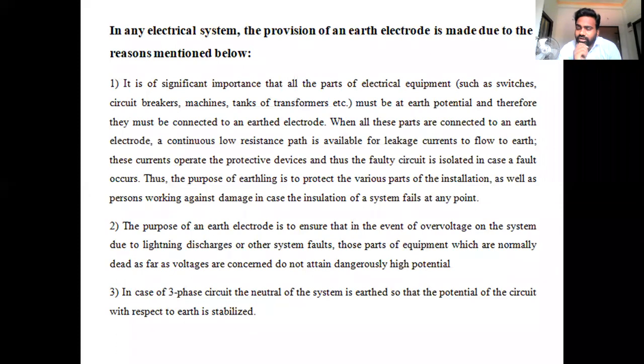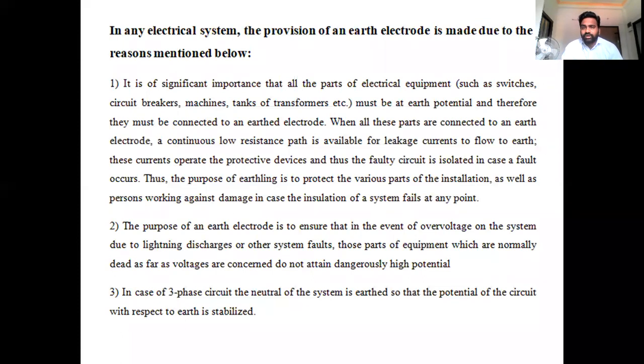In our general households, if we see the energy meter, near the energy meter there is an earthing pit. So what is the main purpose of this earthing? The main purpose of earthing is protection. The earth potential is connected to the earth electrode in the earth pit. The main purpose is to create a continuous low resistance path, such that if any high currents enter the line, those will be isolated, and the fault which is about to occur will be neglected. That is the main purpose of earthing.